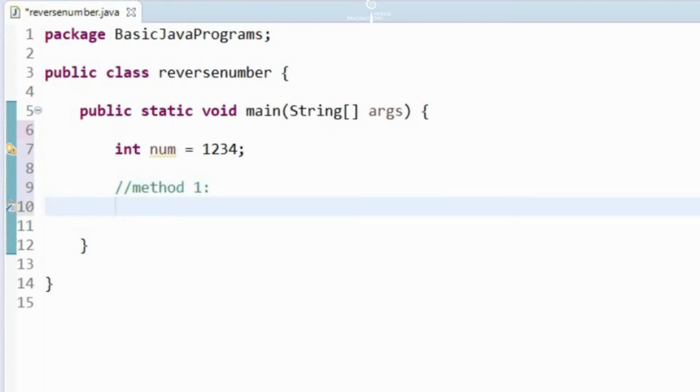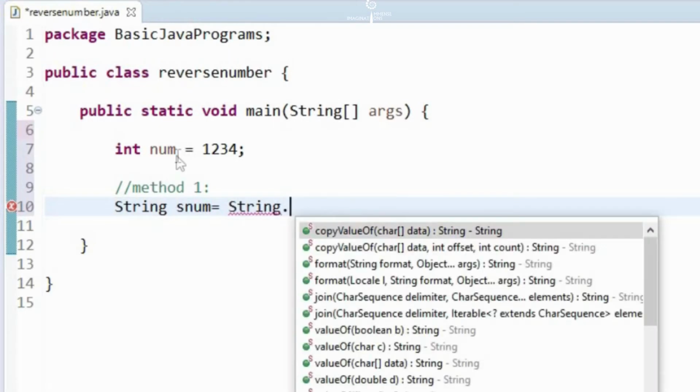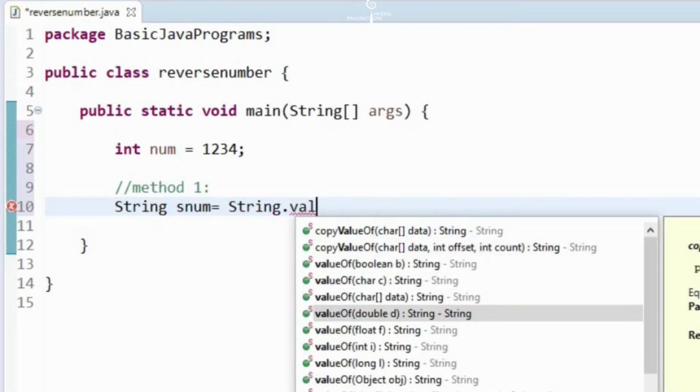First we can convert the given number into a string. Say string snum is equal to, we can use the string class and convert it.